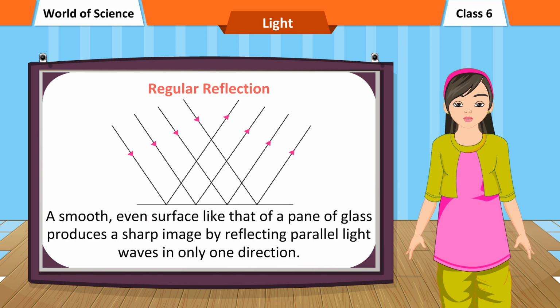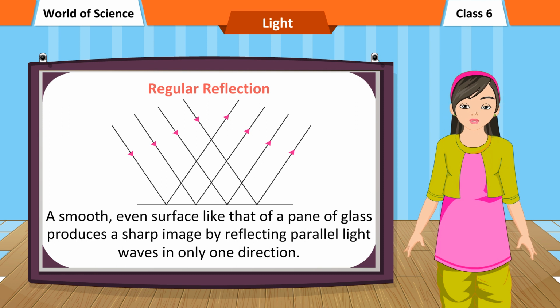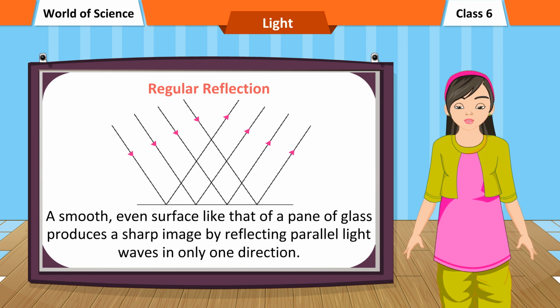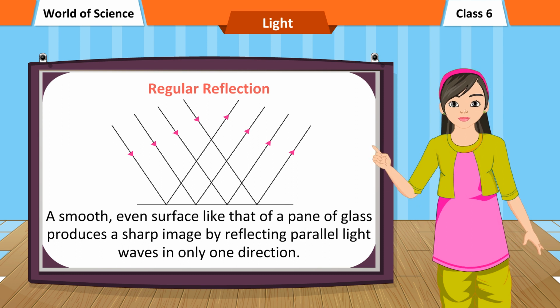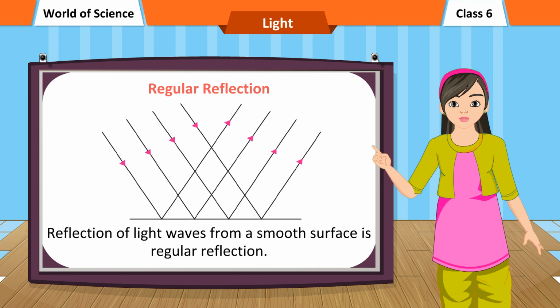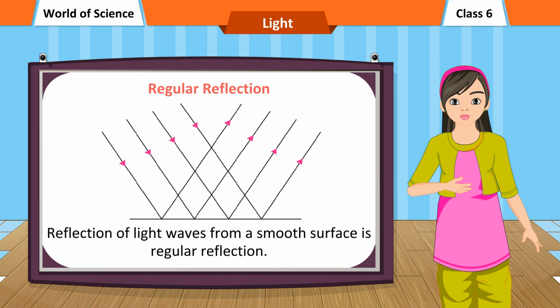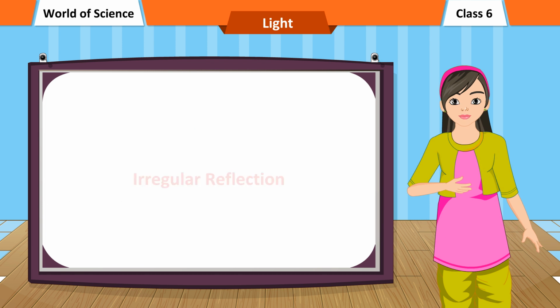A smooth, even surface like that of a pane of glass produces a sharp image by reflecting parallel light waves in only one direction. Reflection of light waves from a smooth surface is regular reflection.